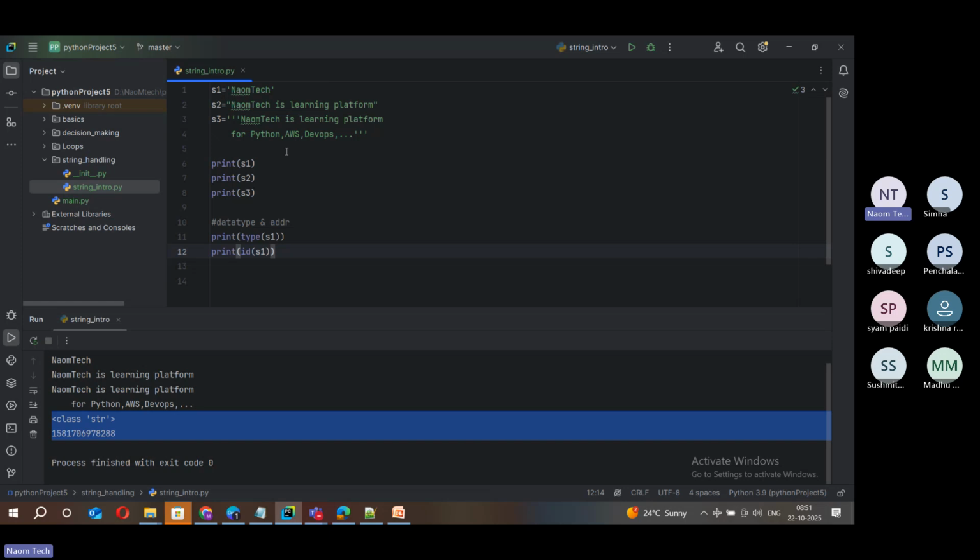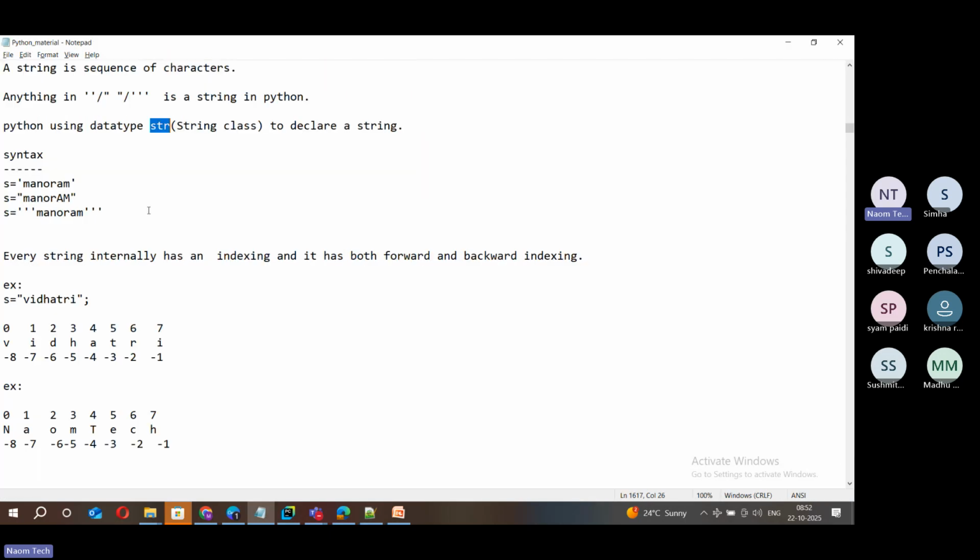Okay, so next, this is just a quick intro of strings. What is a string? You can see that here in the documentation. A sequence of characters. In other languages like C, C++, Java, there is a division of strings: a single character constant and a string constant. There are keywords like char, and character arrays for strings. But we don't have all that. Python made everything simple. No complex understanding, it's a very simple understanding.